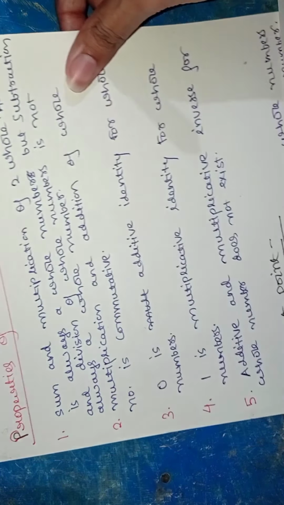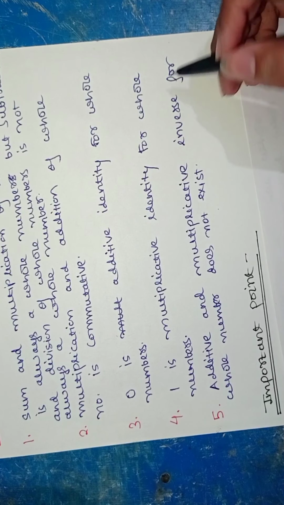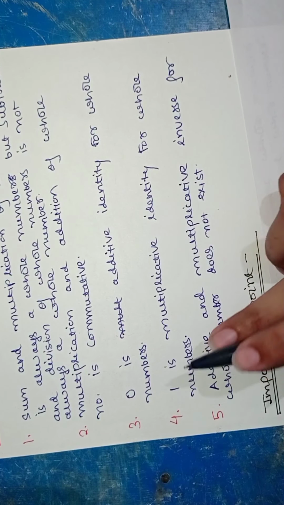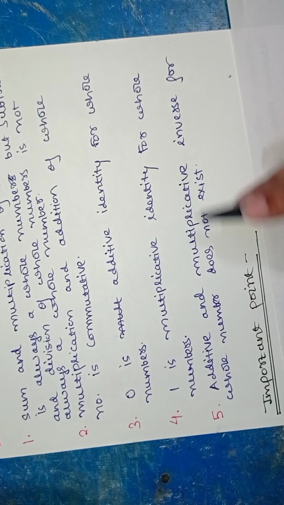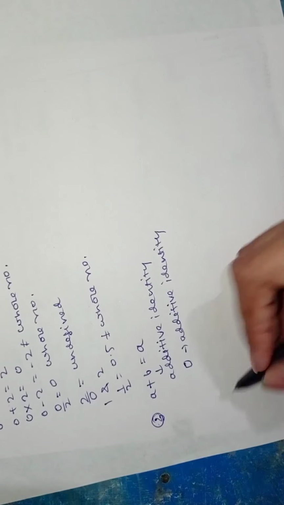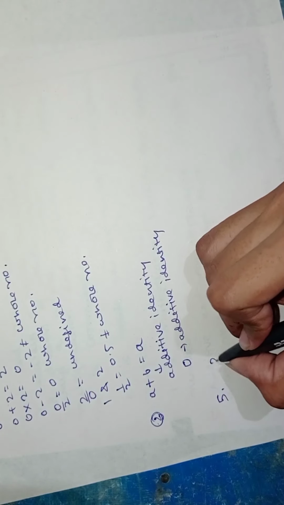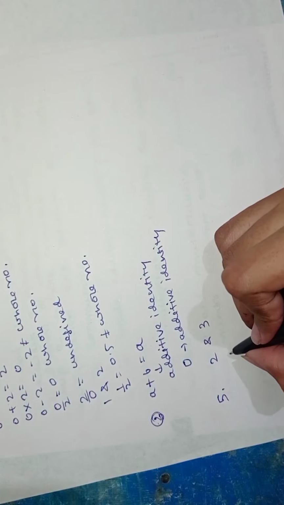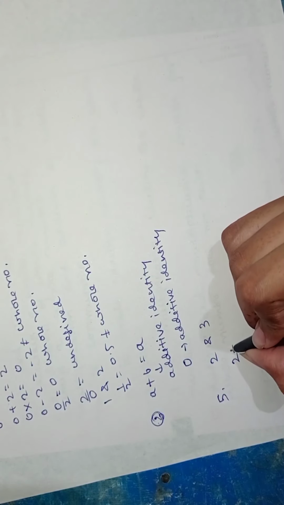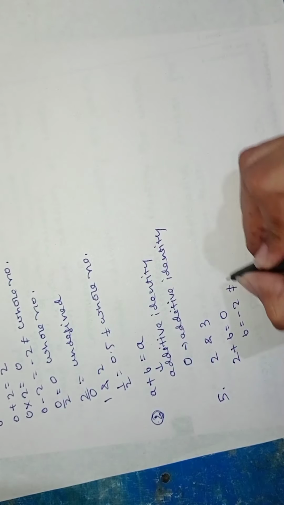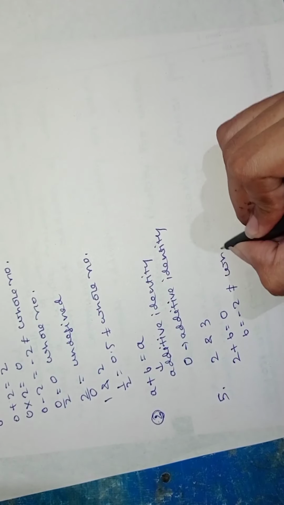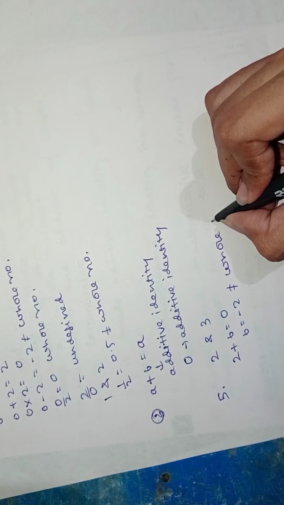Similarly, we have a multiplicative identity for whole numbers, which is 1, and which is again a whole number, so it exists. Additive and multiplicative inverses for whole numbers do not exist. You can see it like this: if I take a number like 2, the additive inverse b satisfies 2 plus b equals 0, so b equals minus 2, which is not a whole number. So the additive inverse for whole numbers does not exist.